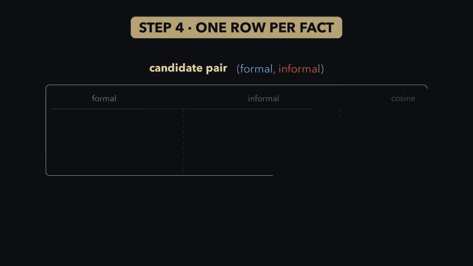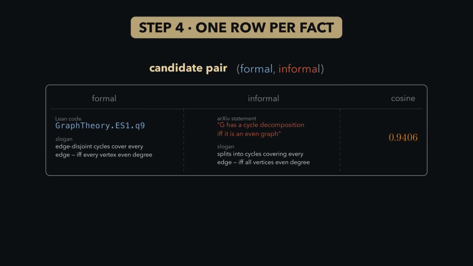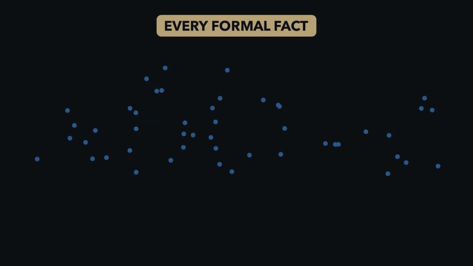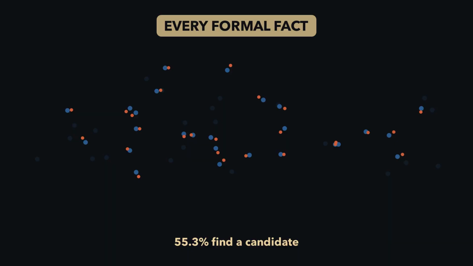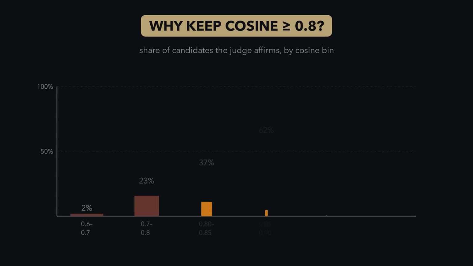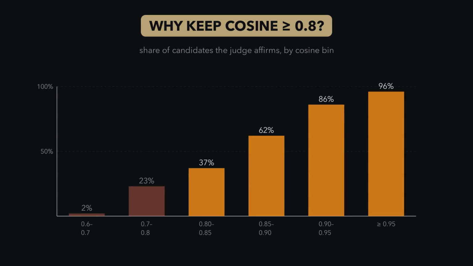The pairing we get back is called a candidate pair. A formal side and an informal side, each with its code or statement and its slogan. This is laid out as one row, read from left to right. We repeat this search process for every formal fact. We fire a query from each one, and just over half, 55%, find a candidate through this process. Repeating the search gives us a distribution of candidate similarities, from roughly 0.5 up to 1. A score near the top means that the slogans are nearly identical, but cosine is still only a lead.